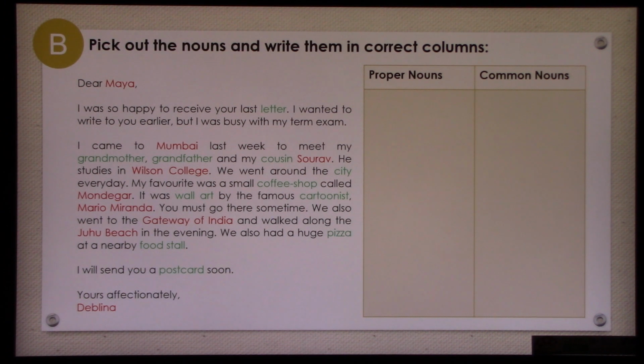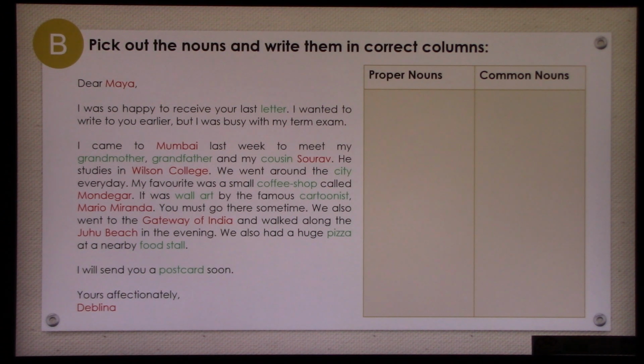Now as I read, you will read along with me and you observe here, children, that the words in red color are proper nouns and the words in green color are common nouns. Now you will also observe the columns that are made here on the right hand side.